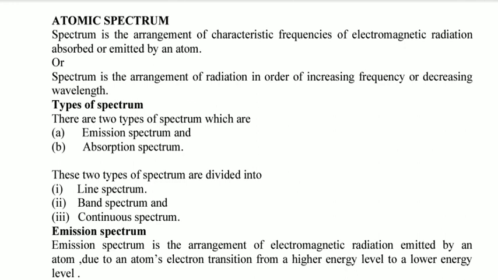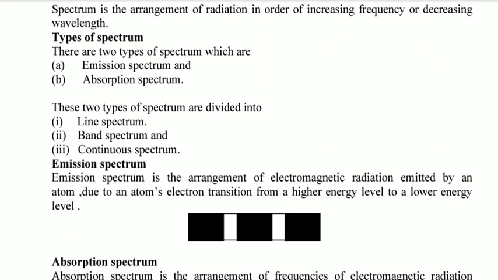Now, these two types of spectrum, emission spectrum and absorption spectrum, are divided further into three categories, which are line spectrum, band spectrum, and continuous spectrum. Emission spectrum, by definition, is the arrangement of electromagnetic radiation emitted by an atom due to an electron transition from a high energy level to a lower energy level.